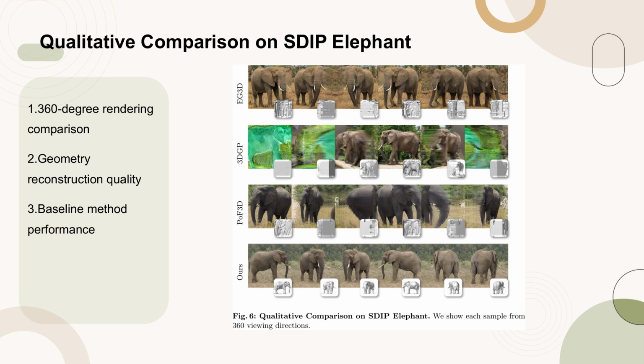EG3D, 3DGP, and POF3D demonstrate performance in specific views but fail to maintain consistency across all 360 degrees due to incomplete or inaccurate geometry. In contrast, our method achieves 360-degree rendering with high fidelity and learns complete geometry with high quality, outperforming the baselines in both rendering consistency and geometry reconstruction.